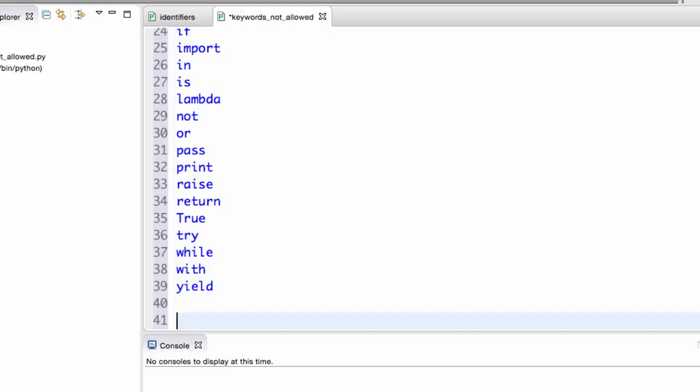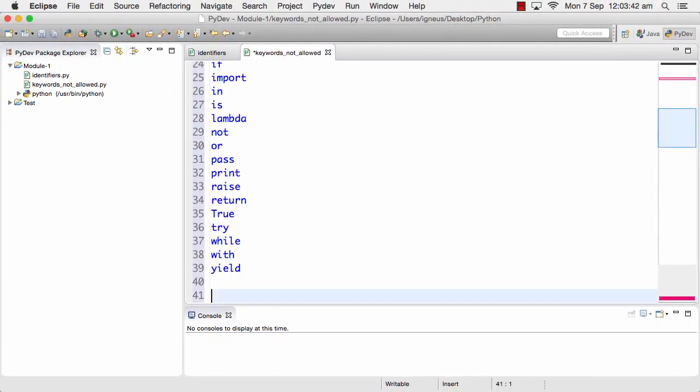I might have missed one or two, I'm not sure, but I have tried my best to remember all of them. You do not have to remember them. If you have seen them at least once, or simply typed them or written them on a piece of paper or napkin, that is really great. You have followed my instructions to the line, and I'm really proud of you. You are not allowed to use these names for your functions, your variables or anything else. These are reserved keywords, and all of them have special meaning in Python. So nothing much to be worried about.